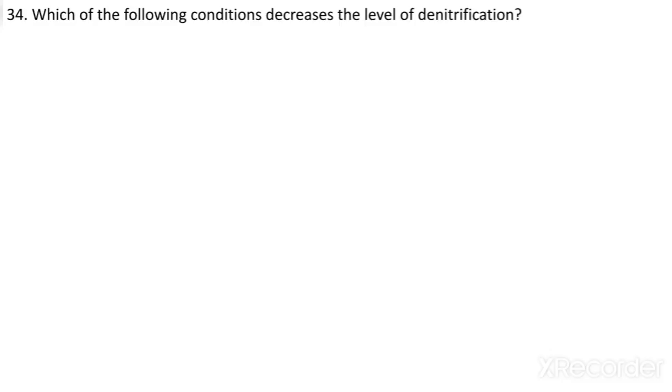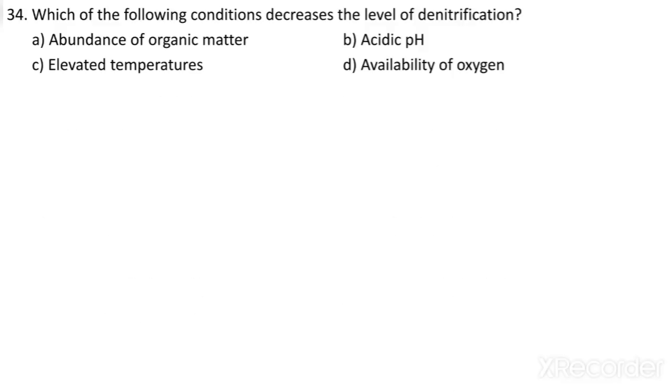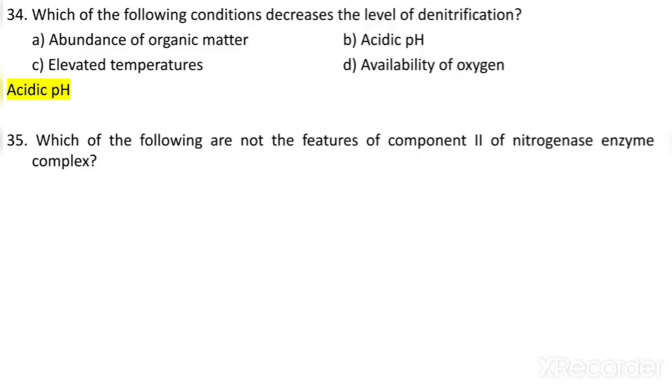Which of the following conditions decreases the level of denitrification? Now see, abundance of organic matter, acidic pH, elevated temperatures, or availability of oxygen. Now we have to identify which is the condition which helps to decrease the level of denitrification. So acidic pH is helpful for that.